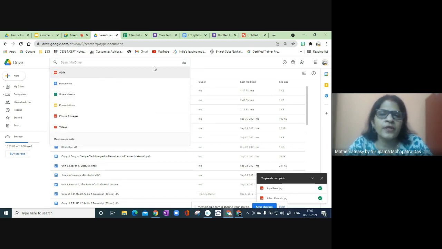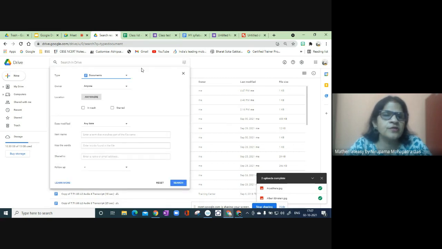Then also we can search by clicking this icon. We can search for a particular document date wise, content wise, or location wise. Everything is very specifically mentioned here. And if we know who had shared with us, we can search the document also.